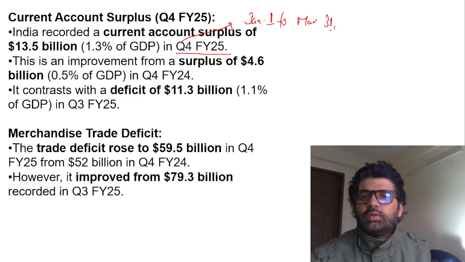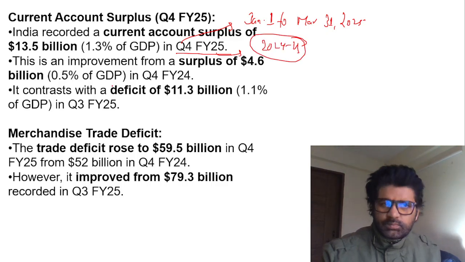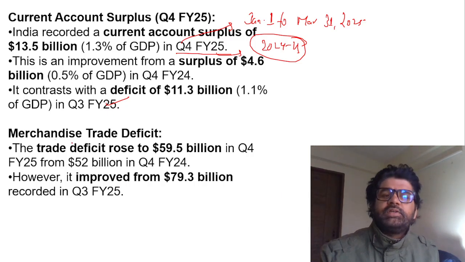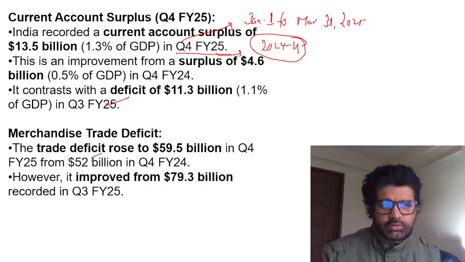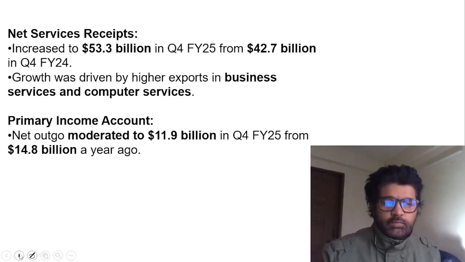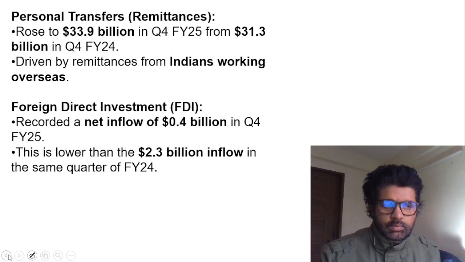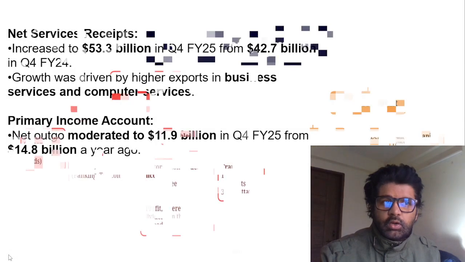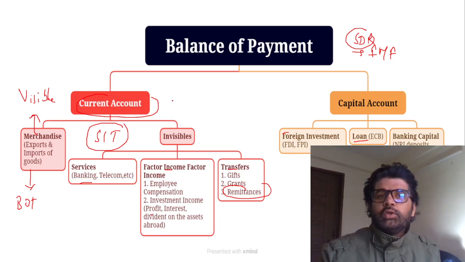Here they're talking about 2025. So FY 2025 is basically 24-25, right? They're saying that the current account surplus has increased. Merchandise trade deficit, here they're talking about export and import of goods. So basically, if you're reading economy, you will see BOP a lot.